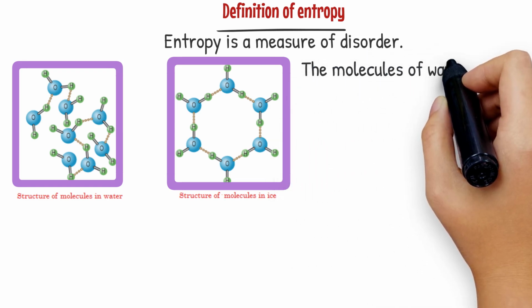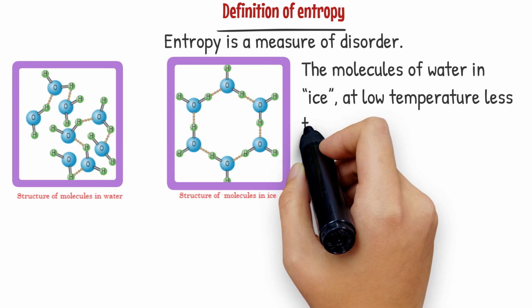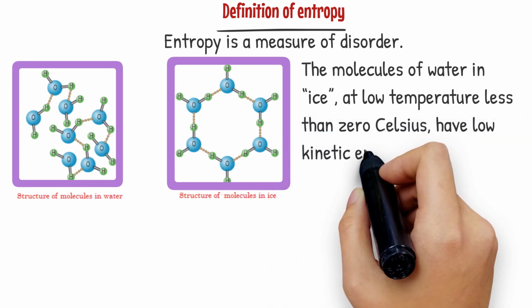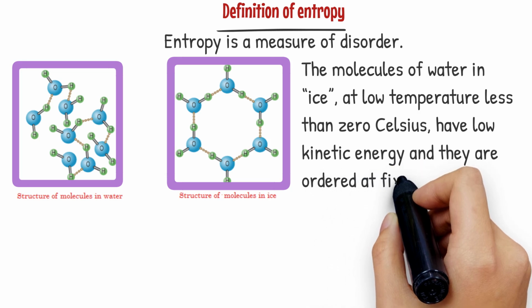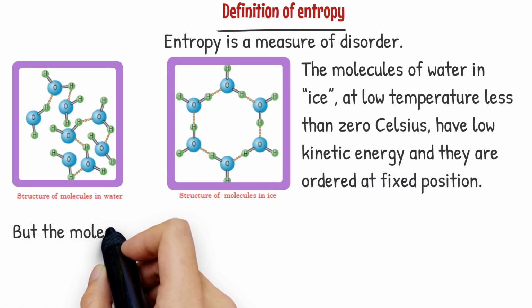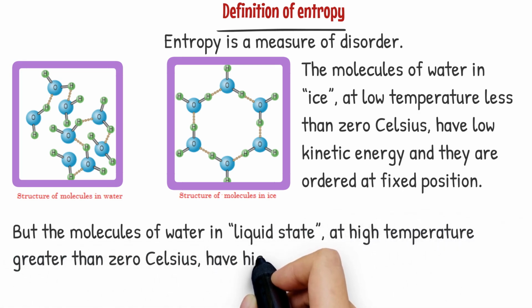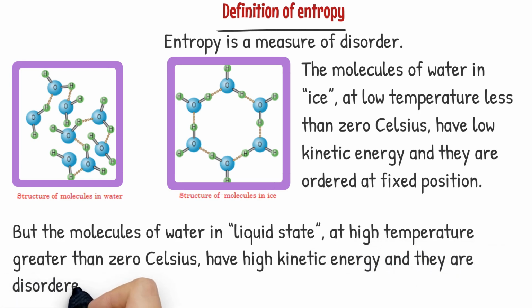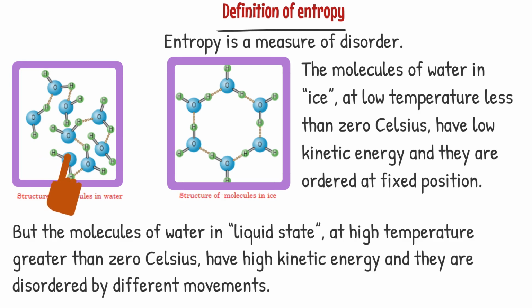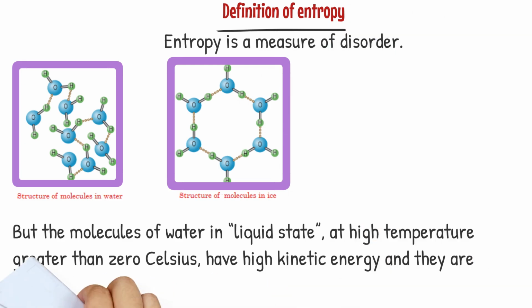The molecules of water in ice, at low temperature less than 0 Celsius, have low kinetic energy and they are ordered at fixed positions. But the molecules of water in liquid state, at high temperature greater than 0 Celsius, have high kinetic energy and they are disordered by different movements. This system with high disorder has high entropy, but this system with high order has low entropy. As you see, liquid water has high disorder, but solid water has low disorder.